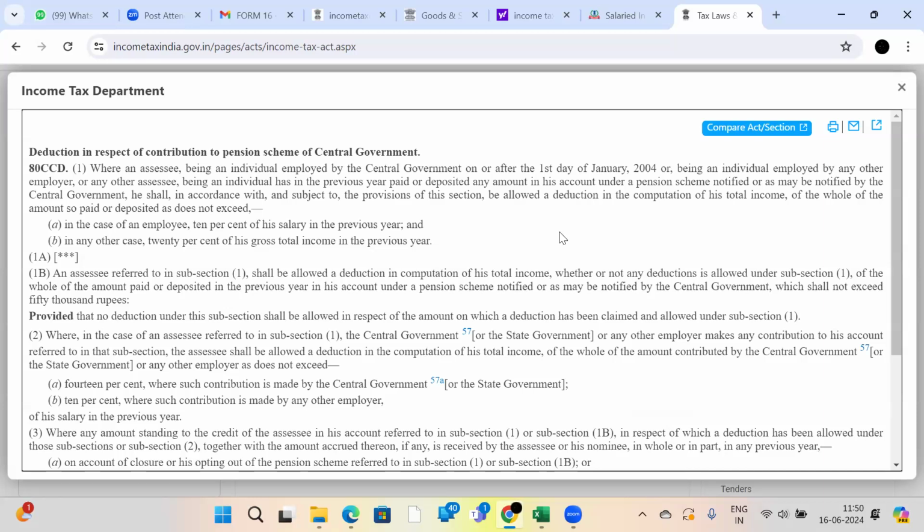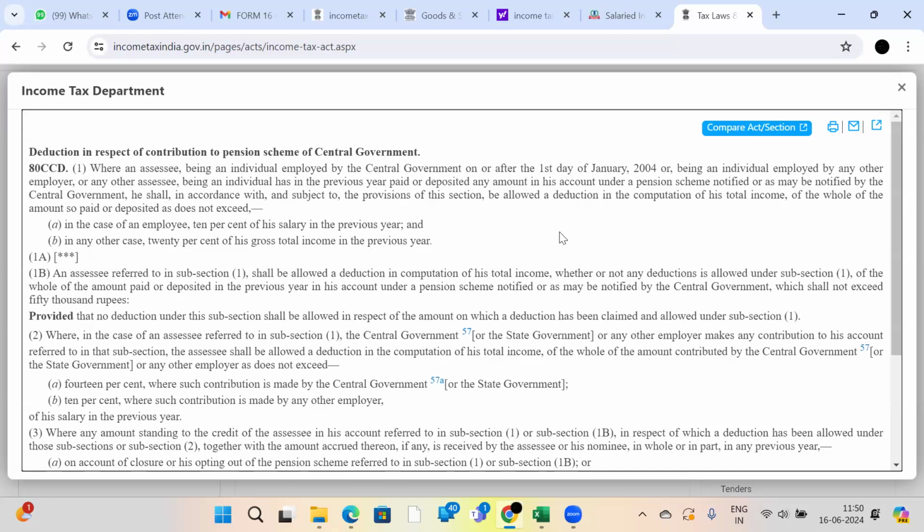You can give an instruction to your company HR people. They will deduct monthly and remit to this scheme, the new pension scheme, and you will get a deduction under this section of 10%. Suppose your monthly basic salary is, for example, 20,000, and dearness allowance is 5,000. 25,000 into 12 months will be 3 lakhs. On 3 lakhs, 10%, 30,000, you will get as deduction.